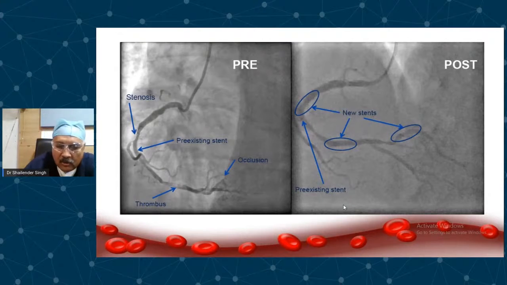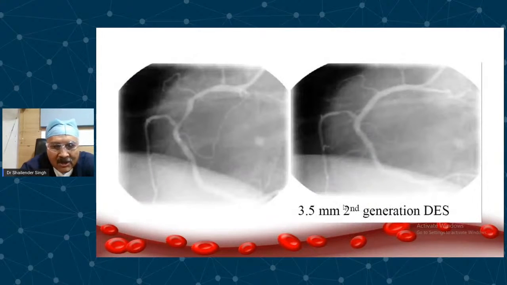Now, of course, we have second generation DES. This itself reduces the chances of stent thrombosis. Aggressive antiplatelet therapy, which is needed with first generation, is probably needed for some time in second generation also, but not as much. Very late stent thrombosis is almost completely eliminated with second generation stents.